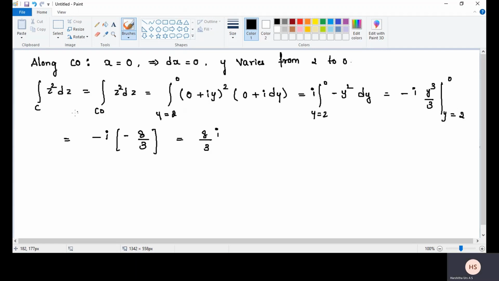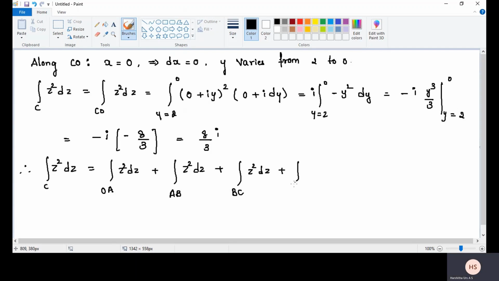Therefore, the integral over the curve C of z square into dz is equal to: first curve is from O to A, second curve is from A to B, third one B to C, fourth one C to O. Now we substitute all the values. O to A we get 8 by 3.